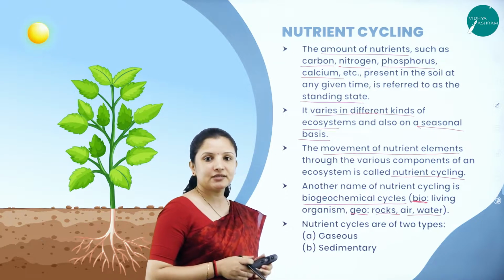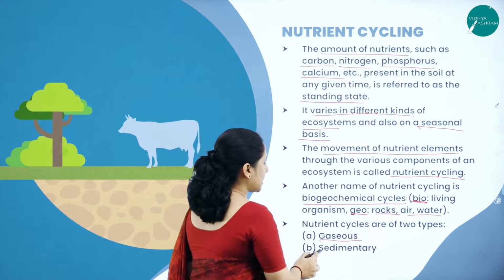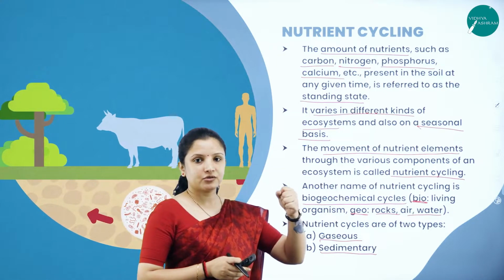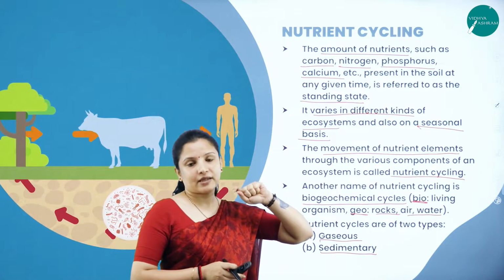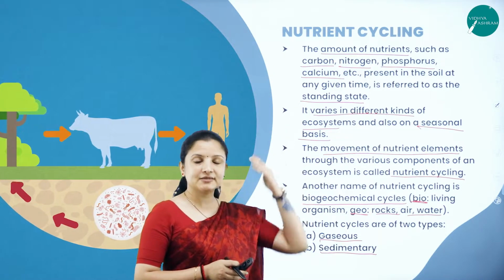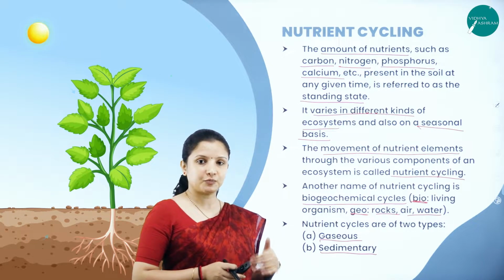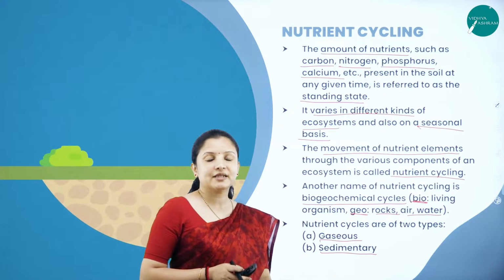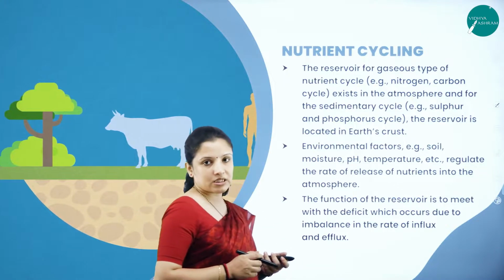And nutrient cycles are mainly of two types. One is the gaseous nutrient cycle and the other one is the sedimentary nutrient cycle. Gaseous nutrient cycle means some of the compounds are utilized from the air, for example carbon. Carbon is a gaseous nutrient cycle. And when talking about phosphorus, potassium and all, they are absorbed from the soil. Therefore, it will be the sedimentary nutrient cycle. So let us study about these in detail.